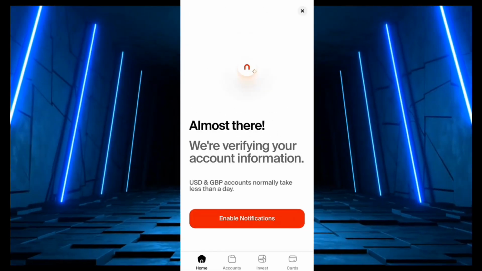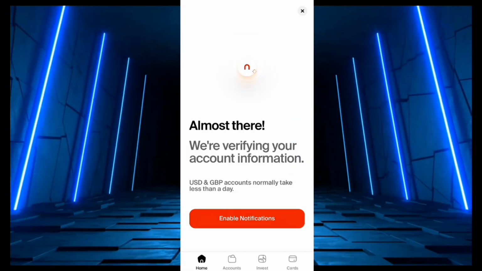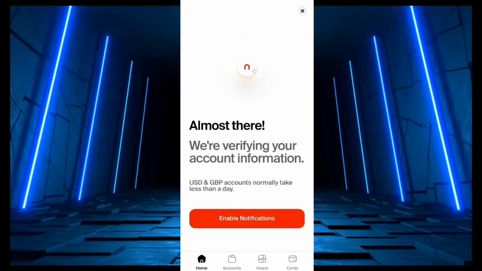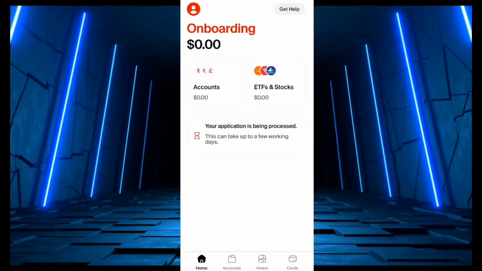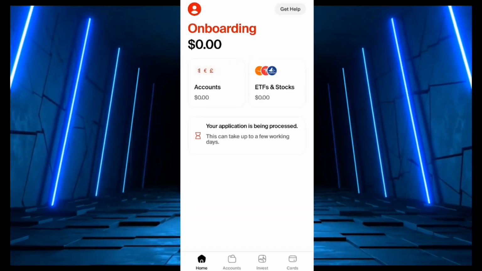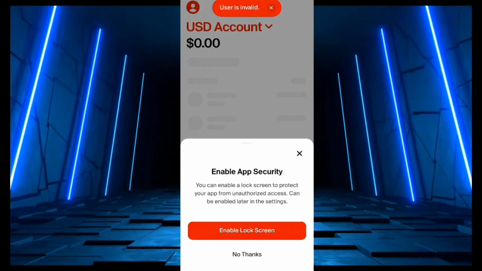Almost there. We are reviewing your account information. So that's it. So once they review your account information, USD and GBP account normally takes less than a day. So you see, we are going to be notified once our account information has been reviewed. Your application is being processed. You can enable a lock screen to protect your account.